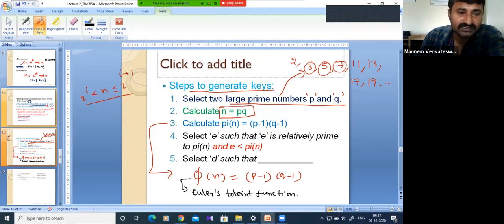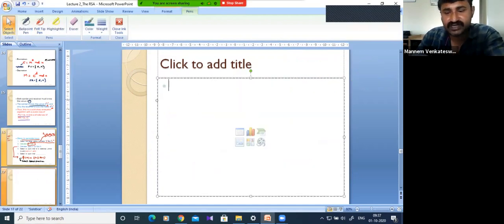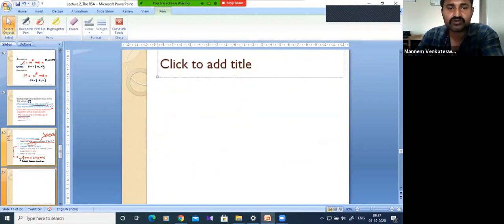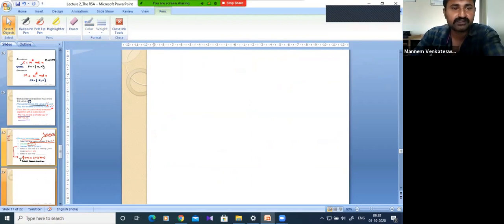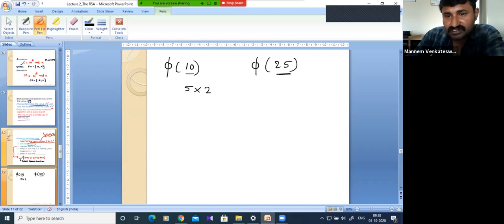So actually, what is this? This is to find the relatively prime numbers, or co-primes. Suppose I want to find pi of 10, or pi of 25. What are the factors for 10? Can I say 5 into 2? And what are the factors for 25? It is 5 into 5 only, correct?